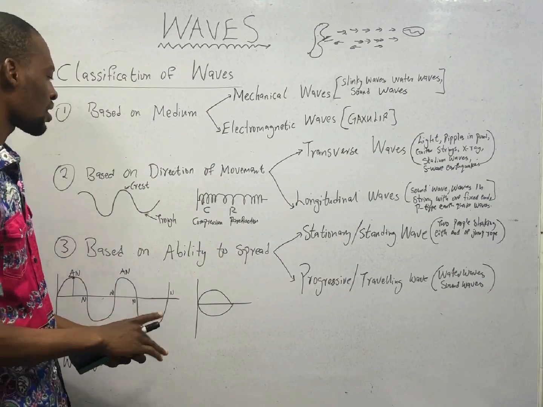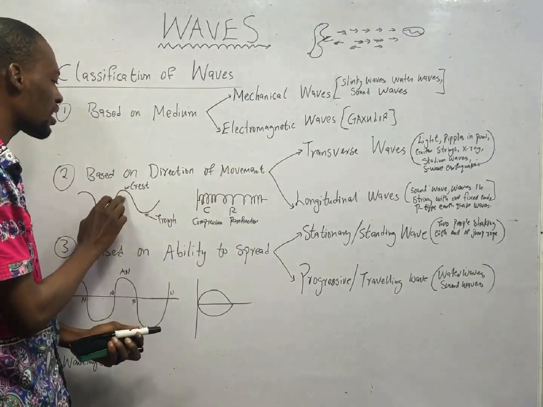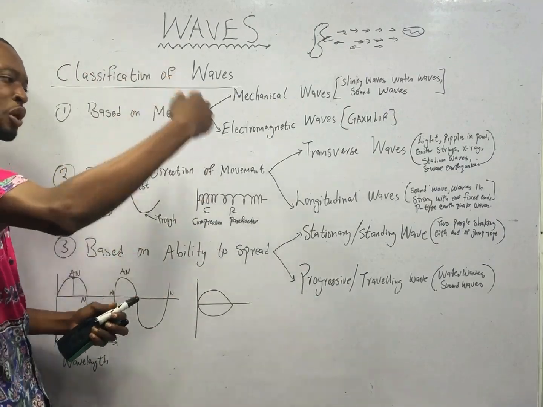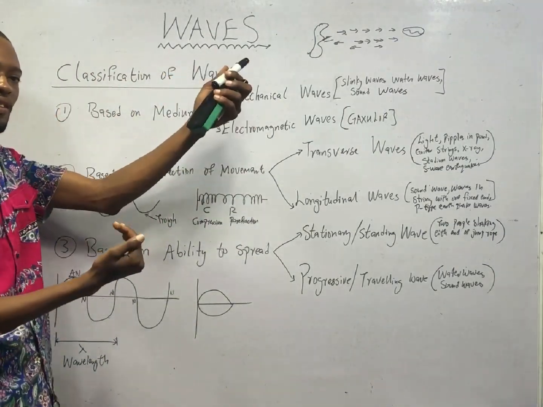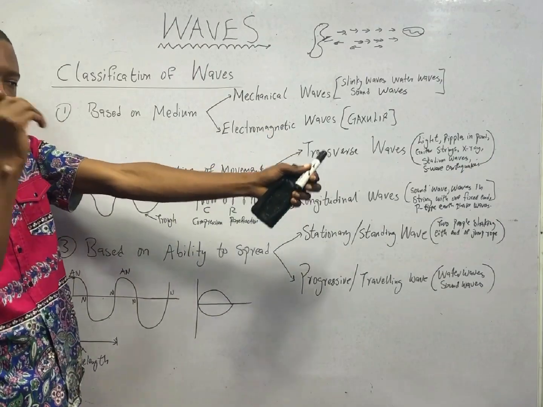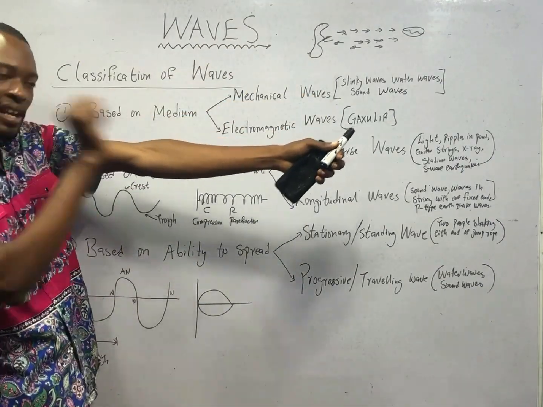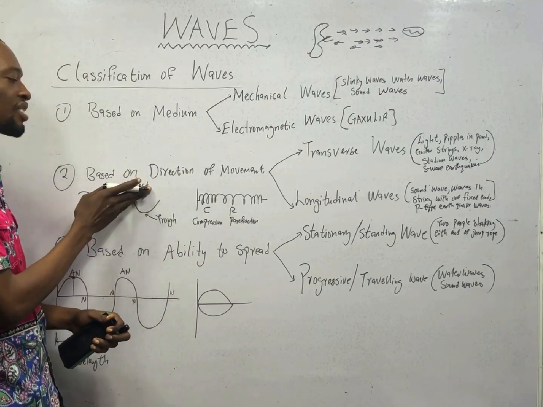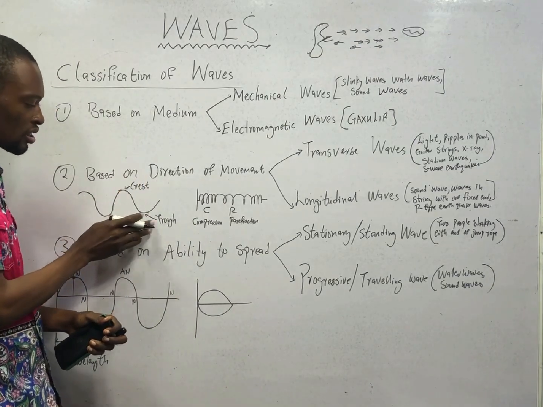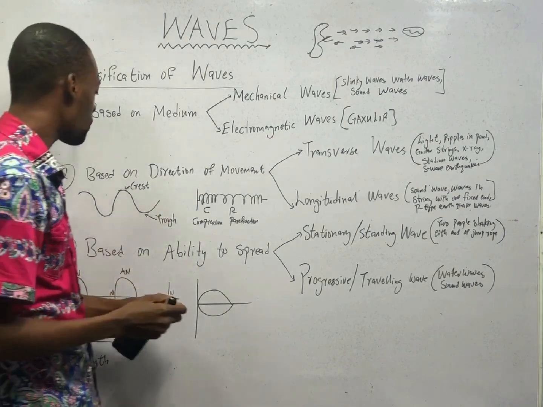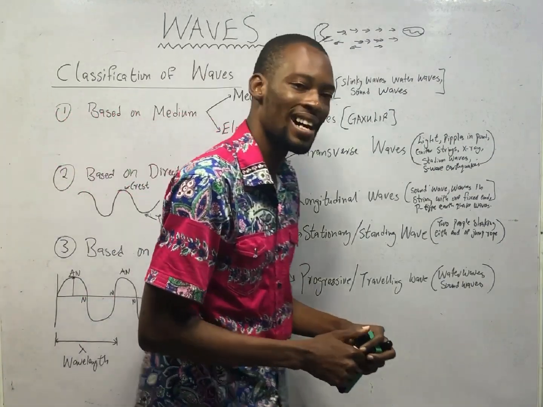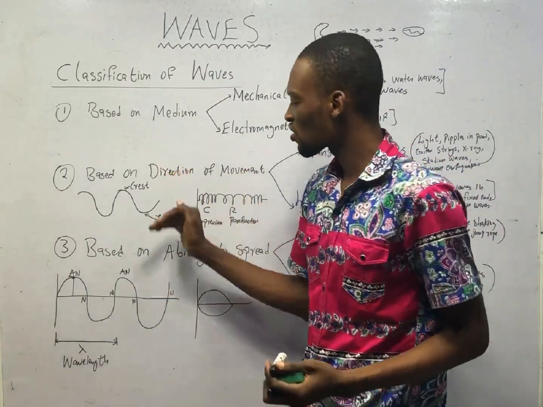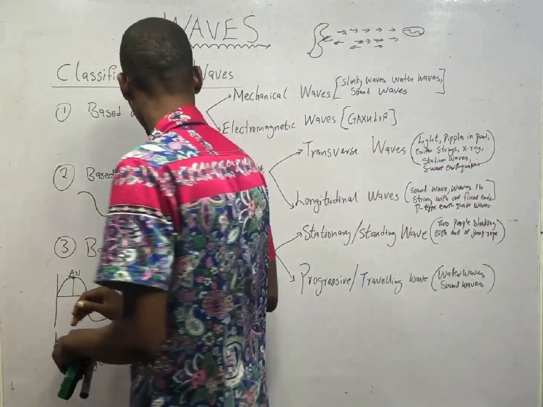Now, the parts of transverse waves are crest and trough. Since transverse waves are moving up and down, at right angle, the particles are moving at right angle to the direction of the waves. The highest point of the particle is referred to as crest, and the lowest point is referred to as trough. So the parts of transverse waves are crest and troughs, crest being the highest point, trough being the lowest point.